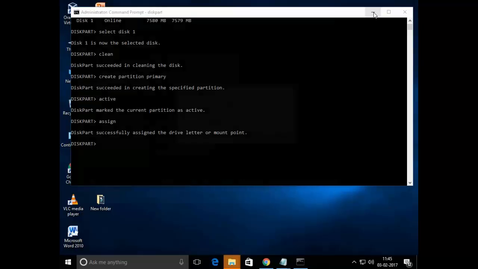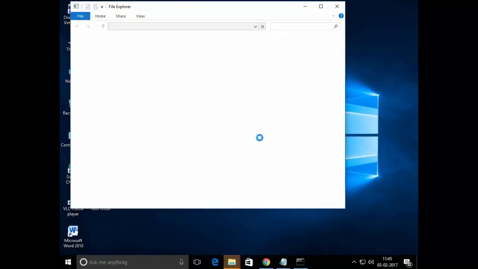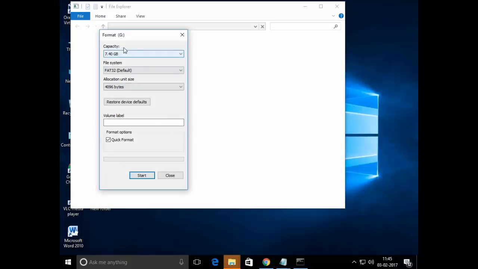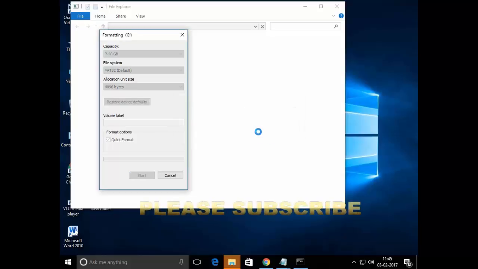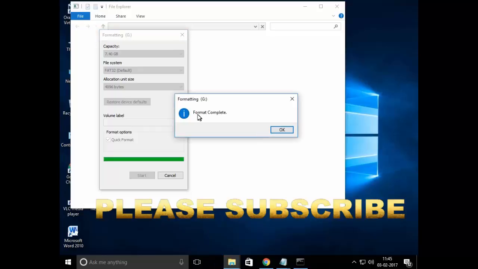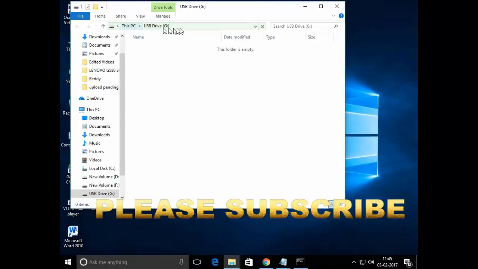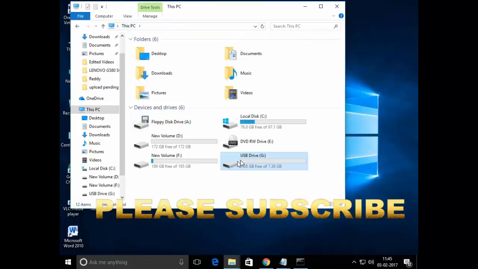Once you minimize that, now it is asking to format the disk. Once you click format disk, it shows the capacity of the disk. Before that it was showing unallocated. Once you click format, start, yes, the format is completed now. So friends, the format is completed. Now my memory card is also working.